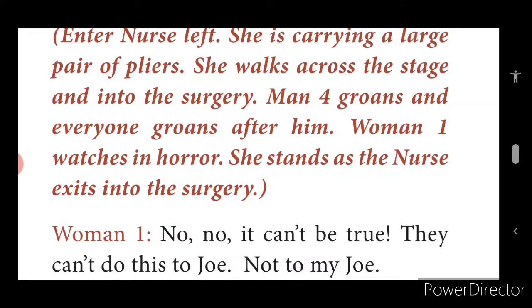Her entire thought goes that this cutting pliers will be used on Joe to pull out his tooth. And she screams, no, no, no, I don't want the dentist to use these pliers, not on my Joe, that is, on her husband. She screams at the thought itself, oh, they can't do this to my husband. She keeps shouting.